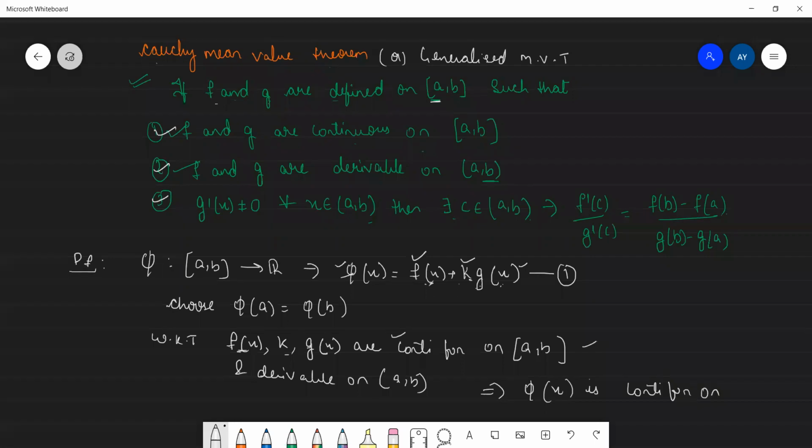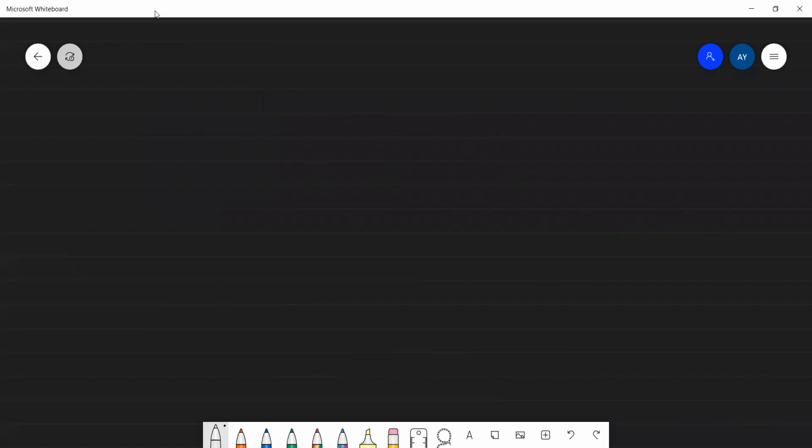Why did we get phi of x as continuous? Because we already have f of x, k and g of x are continuous, and all these functions are in phi of x. So phi of x is a continuous function on closed interval [a, b], and as it is continuous, it is also derivable on open interval (a, b). Am I clear till here? As it is continuous and derivable, from Rolle's theorem, we know that phi of a is equal to phi of b.